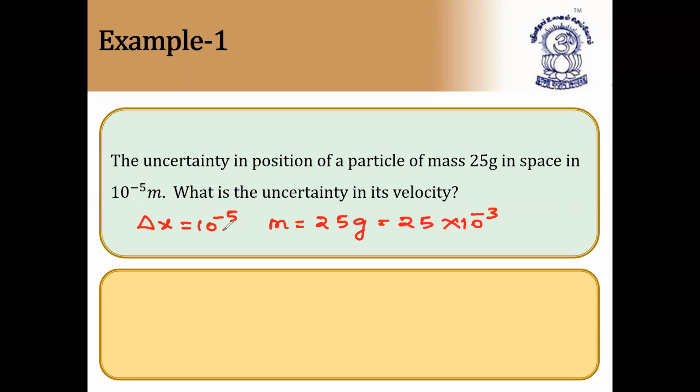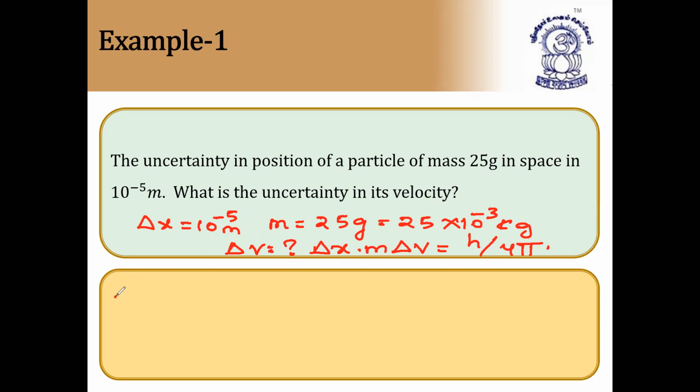And you know the value of m and you know the value of delta x, and finally you have to find delta v. So the formula from Heisenberg principle, we already know: delta x into m delta v, because delta p is nothing but m delta v, momentum. Delta x into m delta v is equal to h by 4 pi. So this is the formula. Straight away you can substitute the formula.